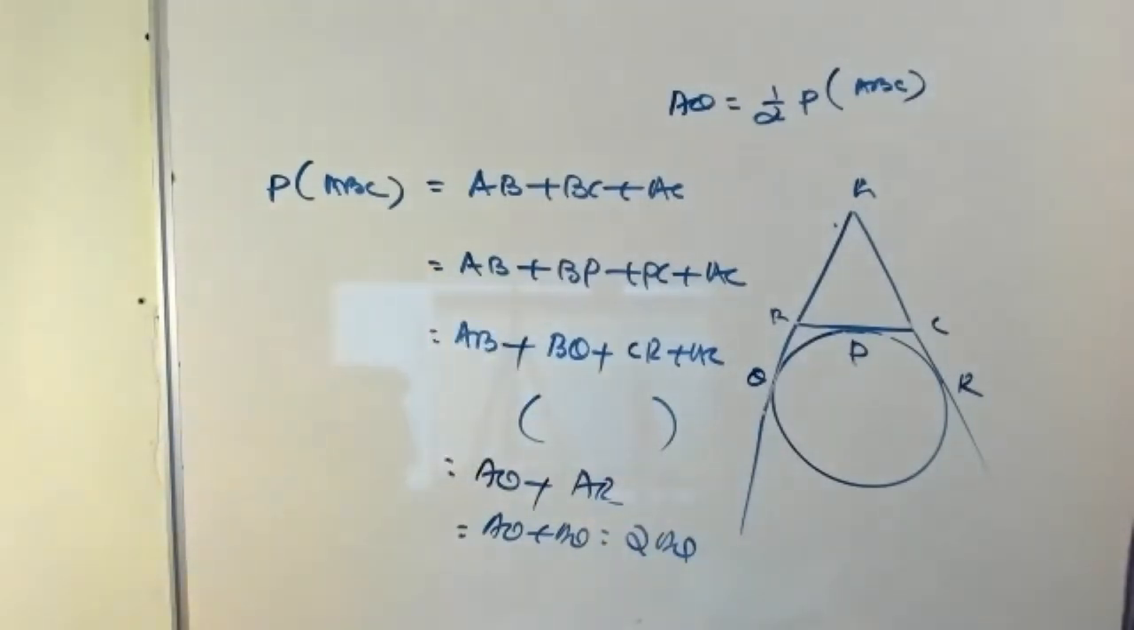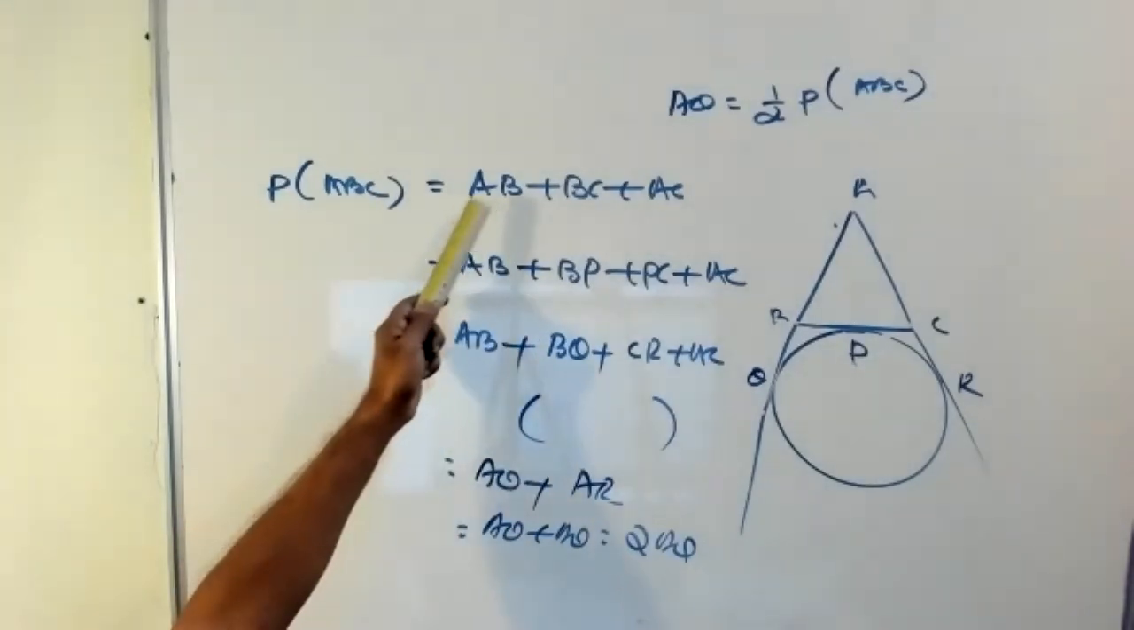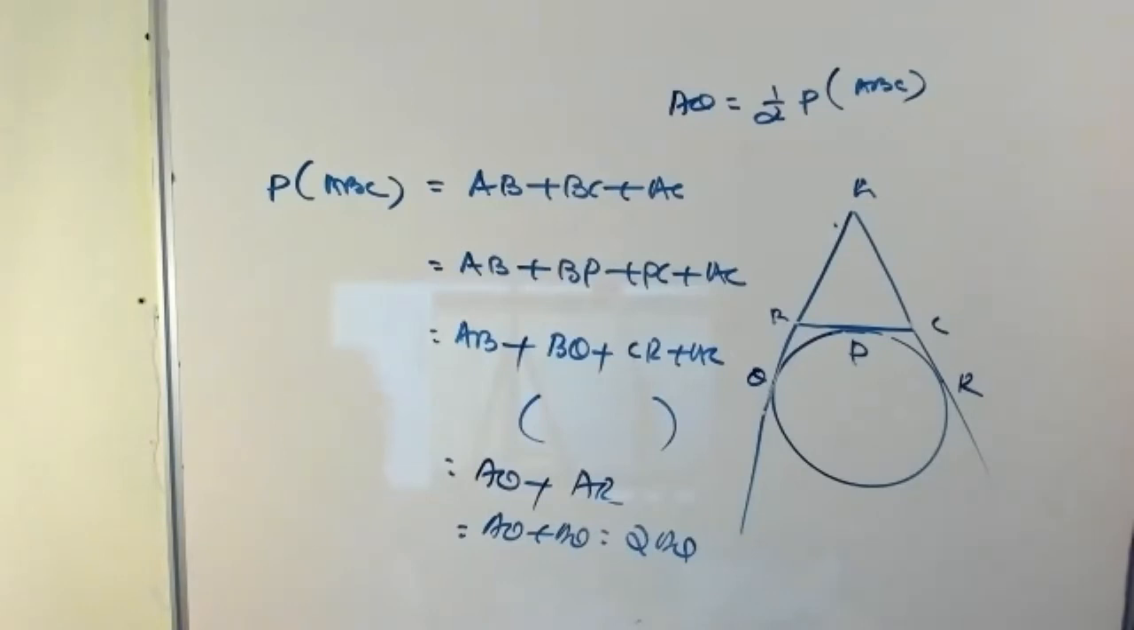Perimeter of triangle ABC equal to AB plus BC plus AC. Next line, AB plus BP plus PC plus AC. Next line, AB plus BQ plus CR plus AC.